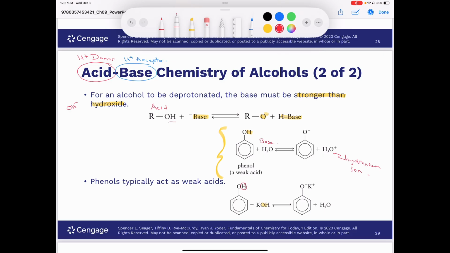Why? Because it's donating this proton, right? Anyhow, just another way to think about an acid and a base. So again, an acid is a proton donor and a base is a proton acceptor. That whole concept of proton donor, proton acceptor was developed by Bronsted and Lowry.